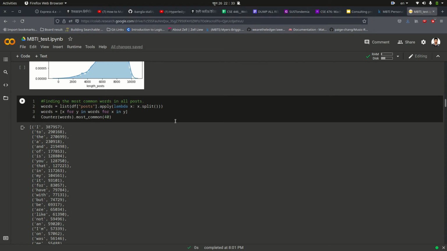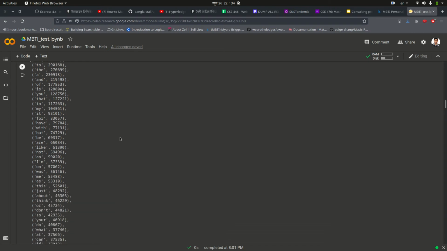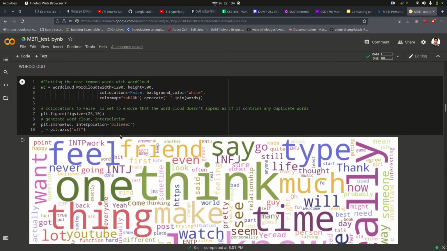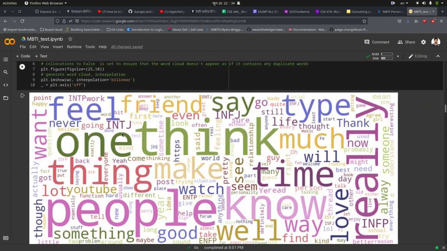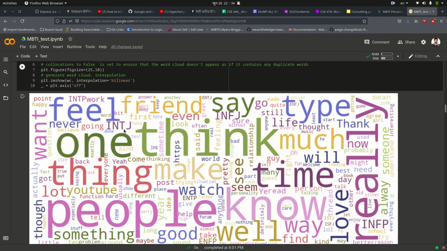So I have counted the most appearing words in the text of our data set: I, to, the, a. These are the most common words that appeared in the data set. And I have made a picture to show this in a simple manner, and this is the picture.